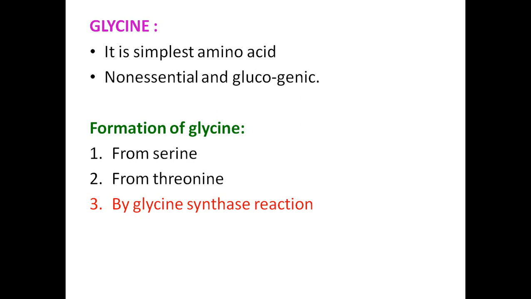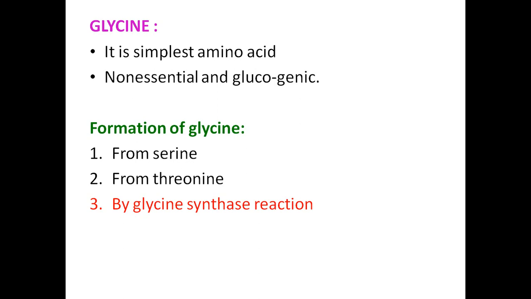Glucogenic means that on catabolism, glycine can form a compound which is responsible for the formation of glucose via gluconeogenesis. So glycine is the simplest amino acid, a non-essential amino acid. It is a glucogenic amino acid, meaning it helps in the synthesis of glucose via gluconeogenesis.